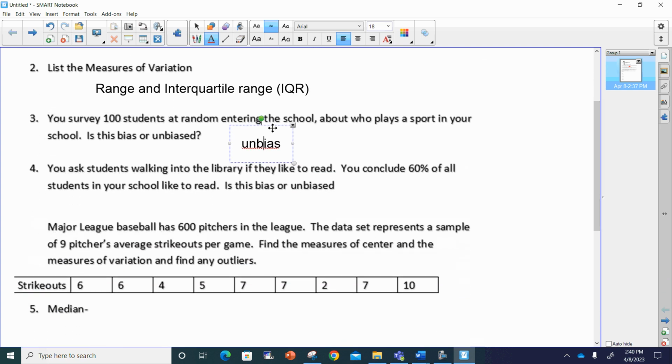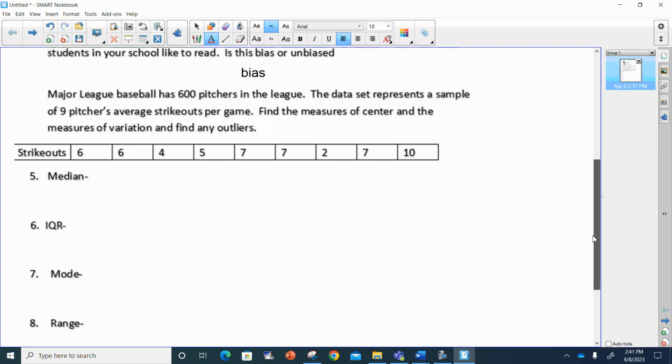So it's totally unbiased. Number 4 says you ask students walking into the library if they like to read. You conclude that 60% of all students in your school like to read. Is this biased or unbiased? This, of course, is very biased. That's because you're asking kids that are walking into the library, and most of the time, if they're going into the library, it's because they're going to get a book. They like to read. So yeah, this would be a biased statement. If you want to ask people and have it be unbiased, you might want to pick people coming to the school or maybe in the cafeteria.